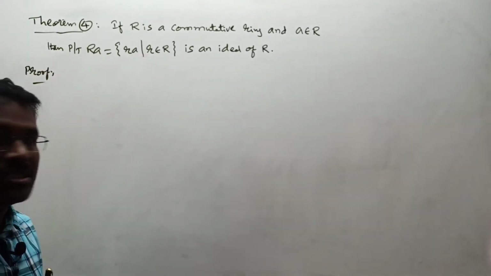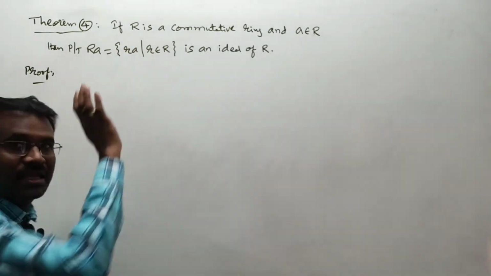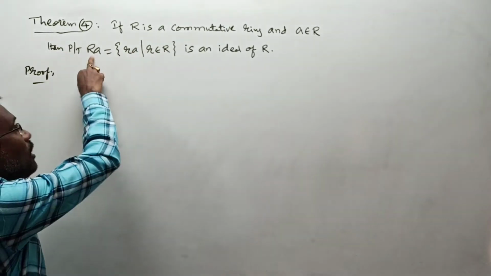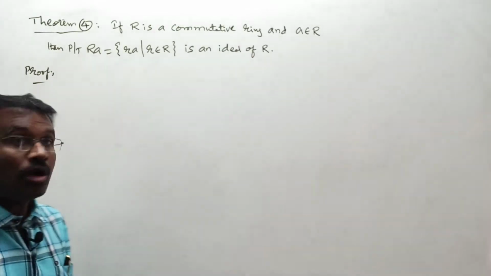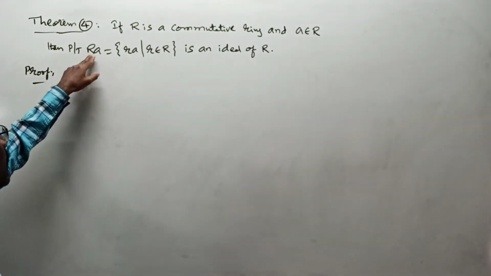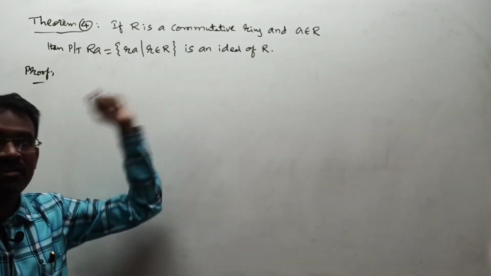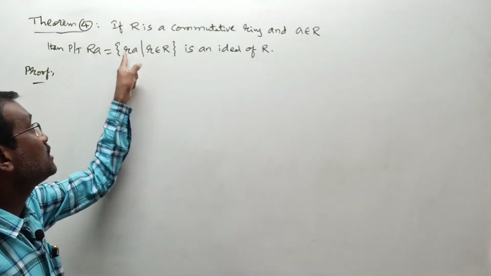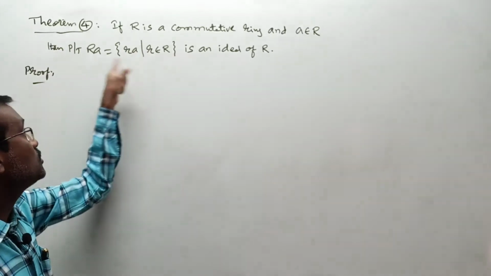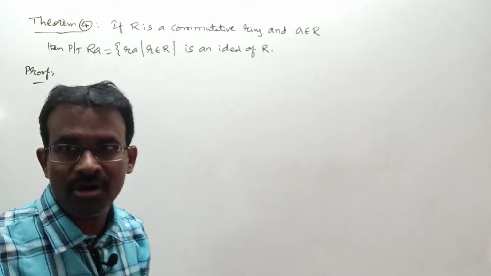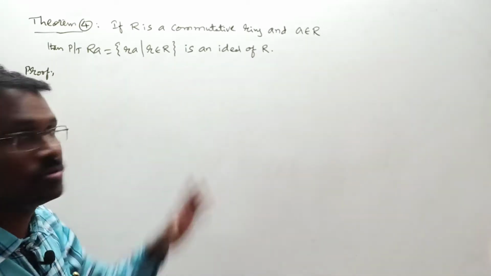Sometimes in the examination they are not giving this definition, simply they are giving like this: if R is a commutative ring and A belongs to R, then prove that RA is an ideal of R. You have to remember, RA means what? For each element of R, multiply with A on the right side. That means the set of all elements small r into A such that small r belongs to capital R. That is RA set. Now we have to show this RA set is what? Ideal of R. This is your above statement.